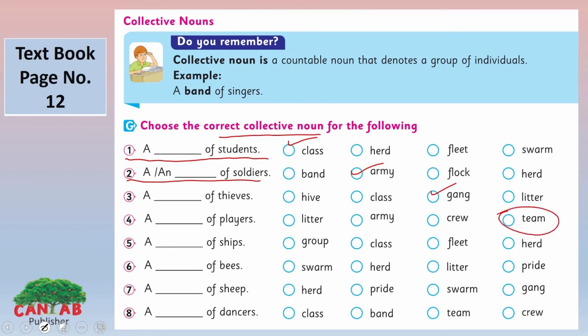Look at the fifth one. A group of ships will be called here, a fleet. Here, the sixth one, a group of bees, yes, we call it a swarm. Look at the seventh one, a group of sheep, yes, a herd. A group of dancers will be called a crew. Dear students, for this you can also take the help of your dictionary.